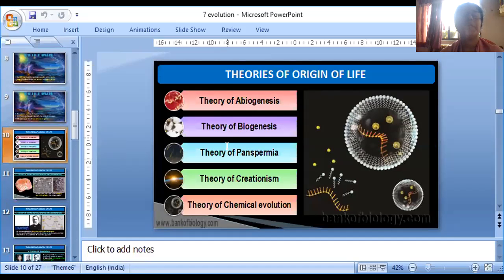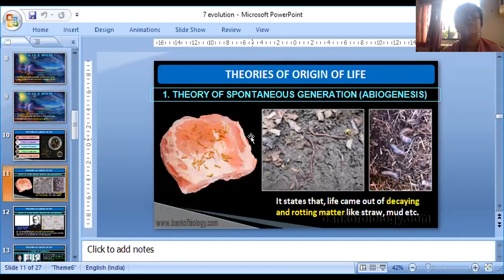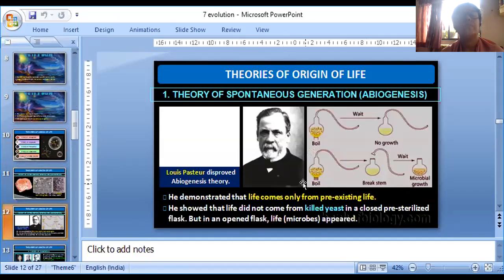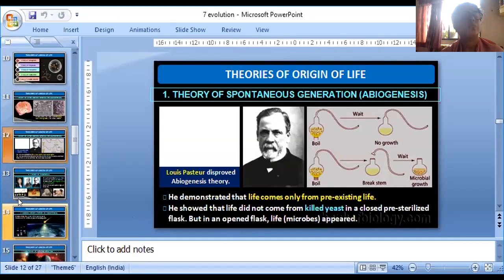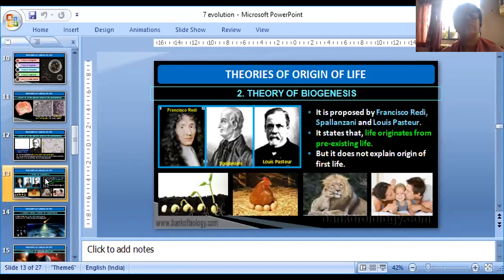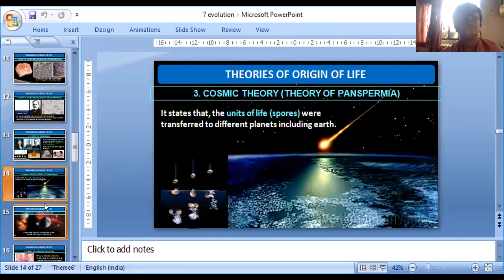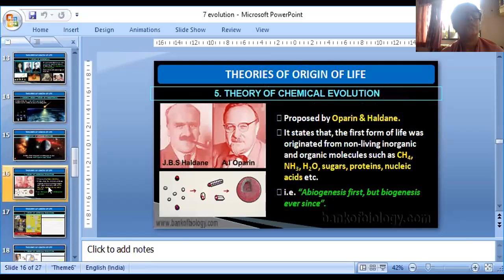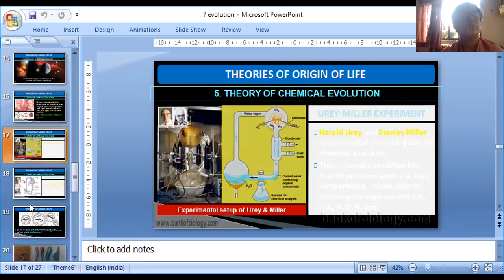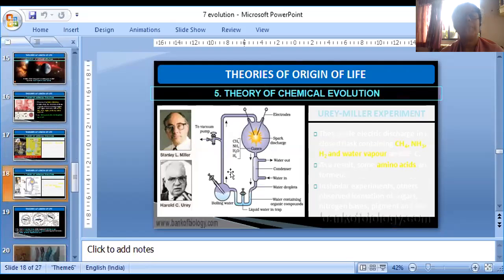Theories of origin of life: theory of abiogenesis, theory of biogenesis, theory of panspermia, theory of creationism, and theory of chemical evolution, that we will learn. Miller's experiment is part of the theory of chemical evolution.